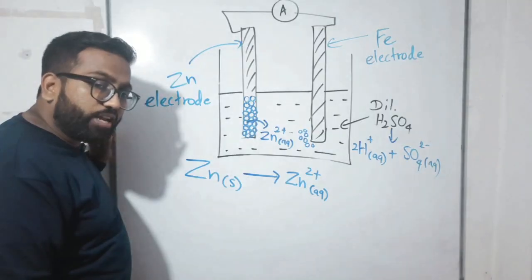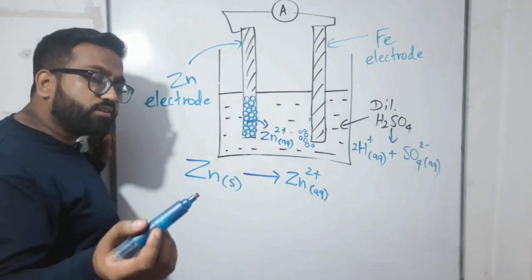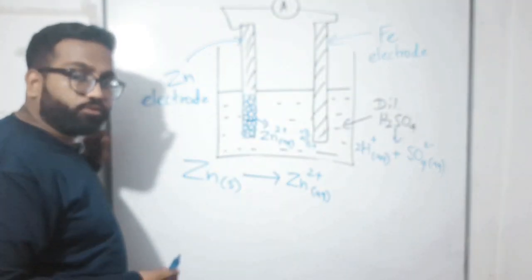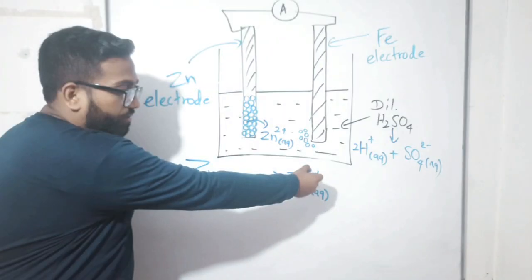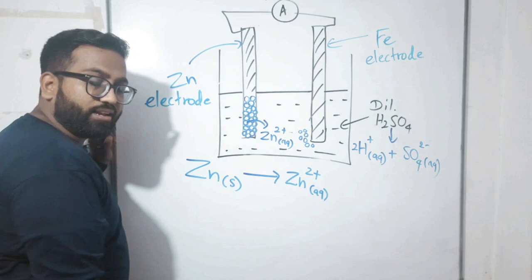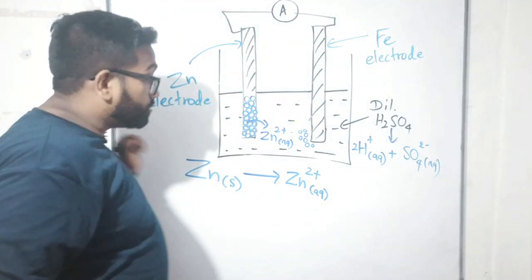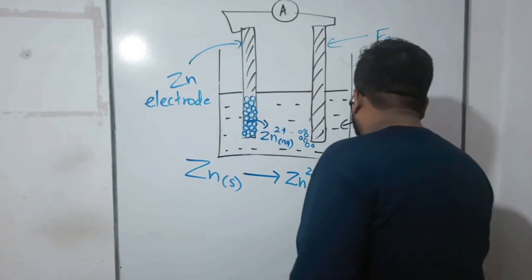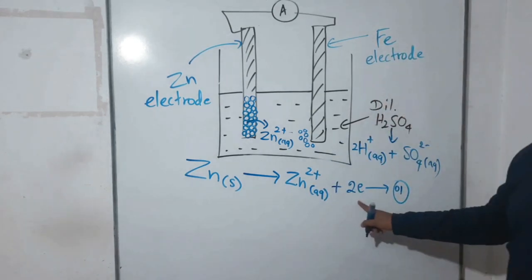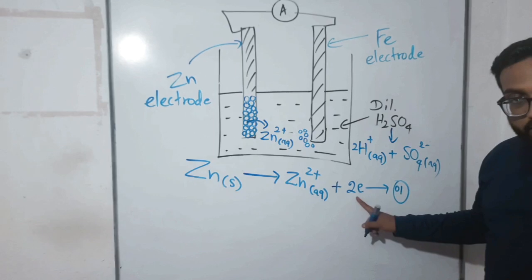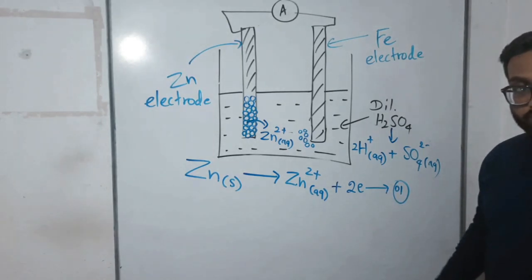After releasing 2 electrons. How did you tell that zinc removed 2 electrons? It is mentioned, no? Here 2 means the number of electrons which were released. How did you tell? Released plus, right? So how many electrons? 2. That should be mentioned like this, 2e, right? It is known as 2e. 2e means 2 electrons, right?